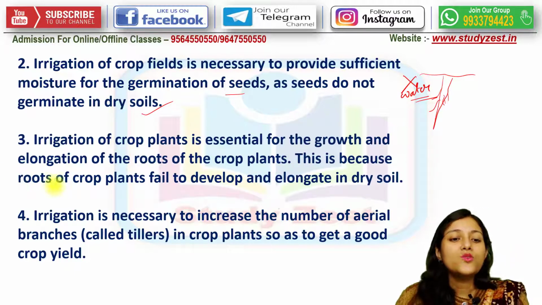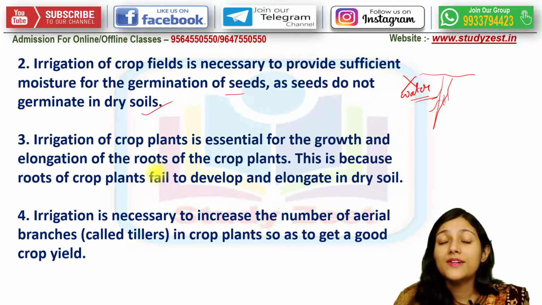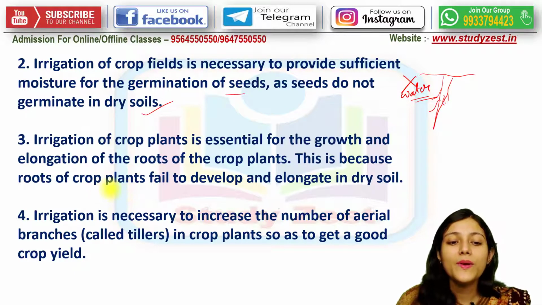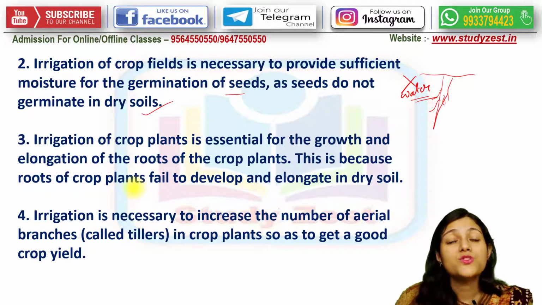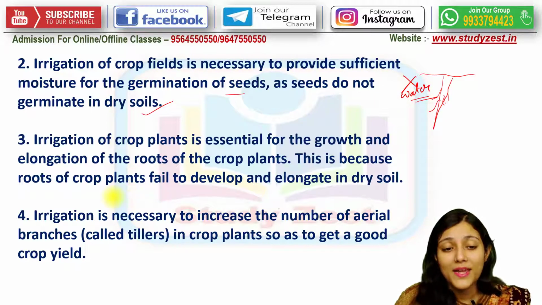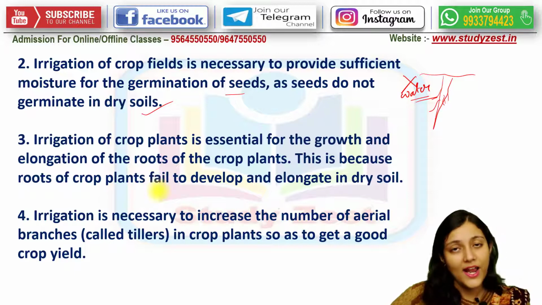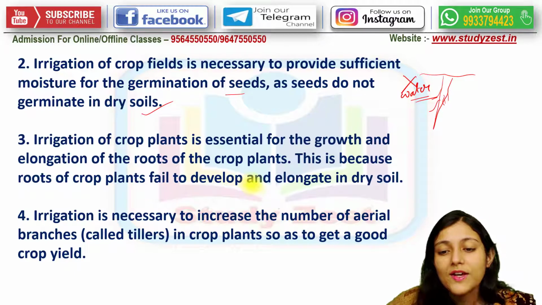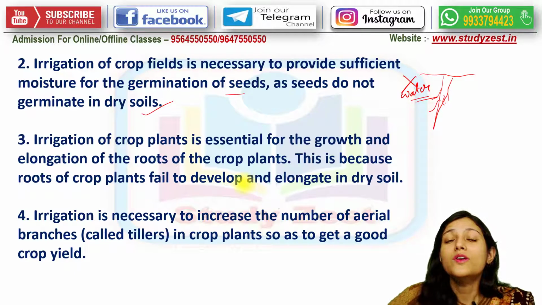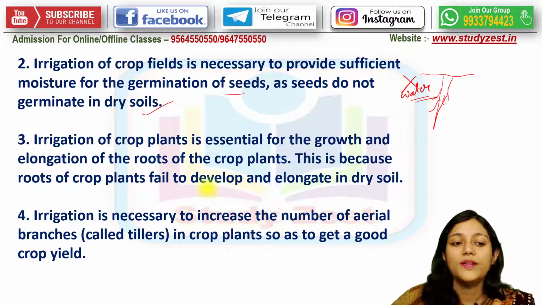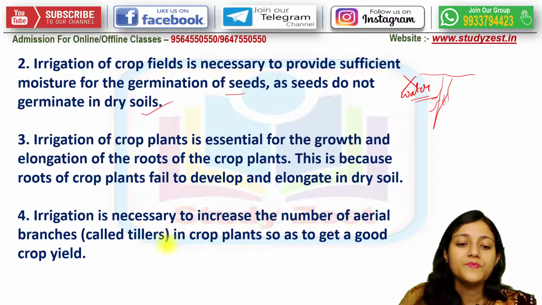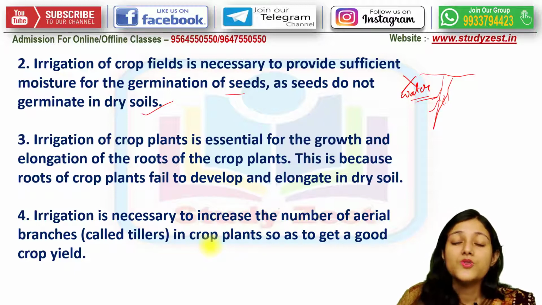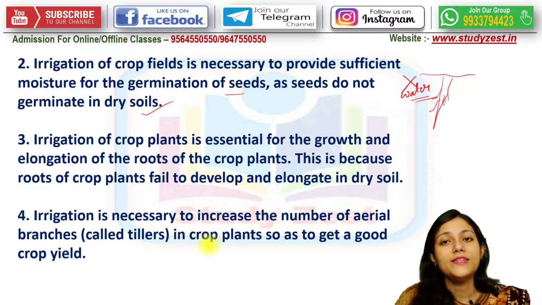If the roots do not get elongated, then what will happen? The root of the crop plants will not develop as much, and gradually it will fail to develop and will elongate in the dry soil only. It is also necessary to increase the number of aerial branches in the crop plants to get a good crop yield.